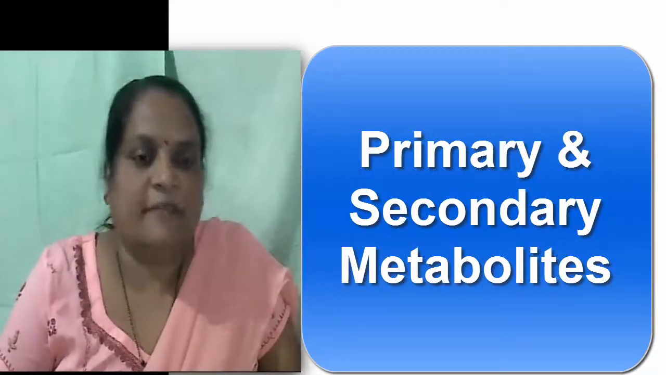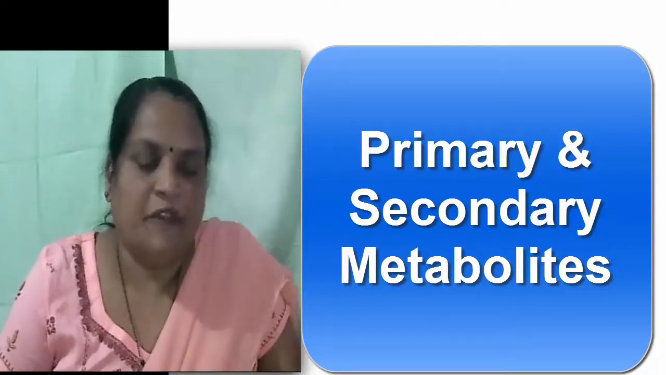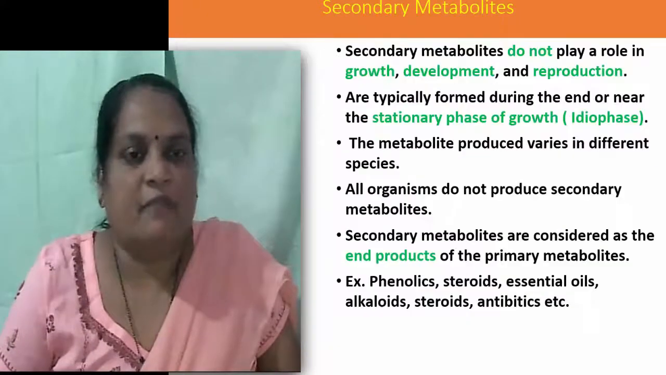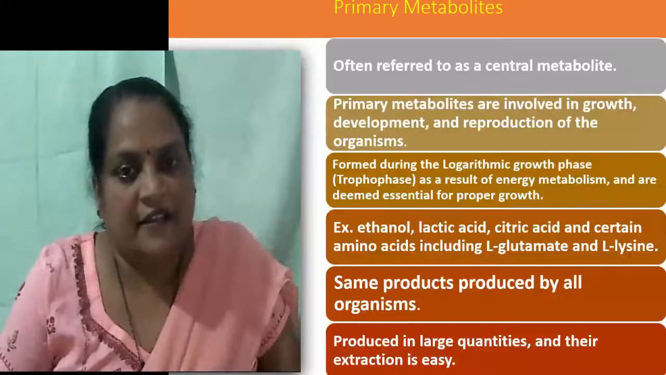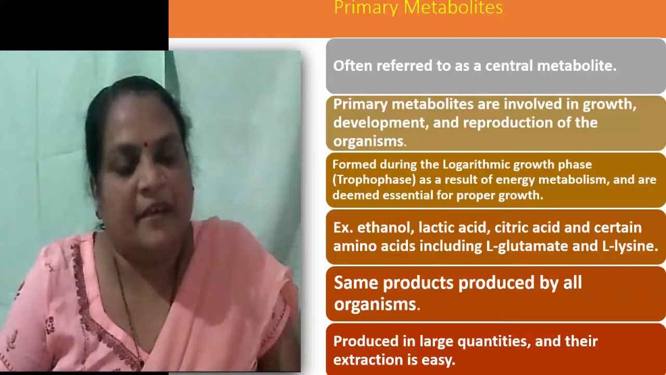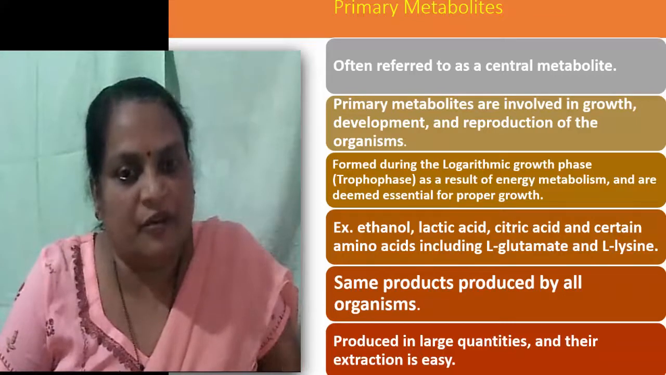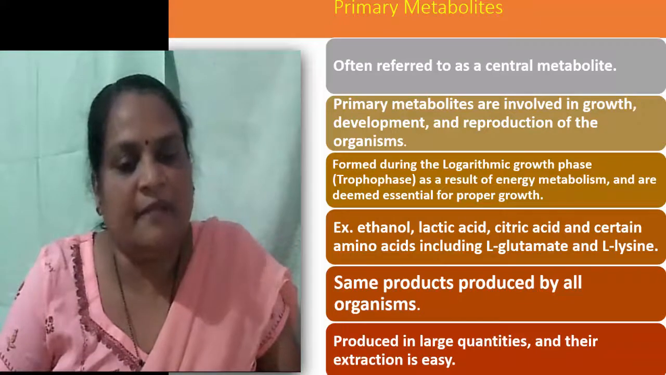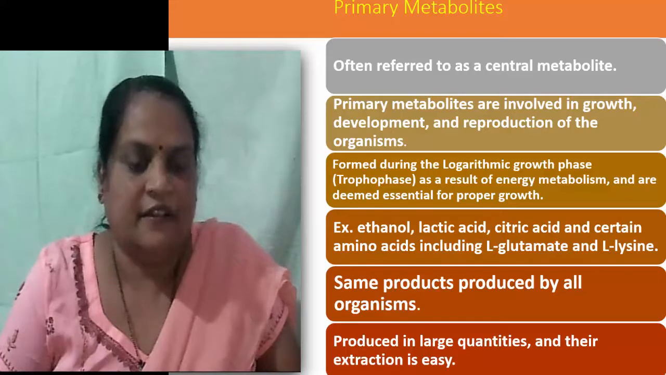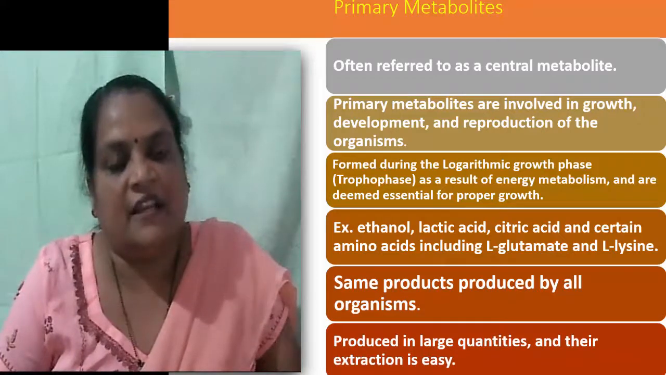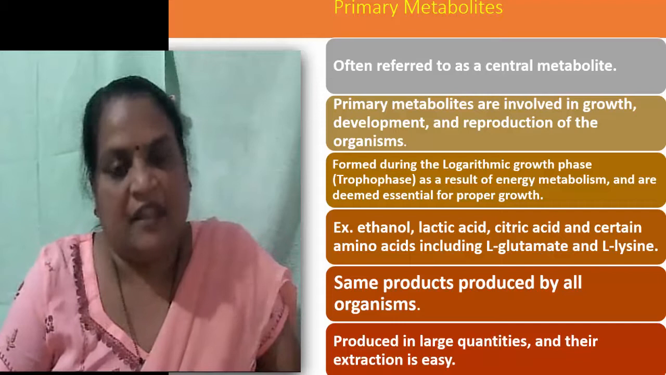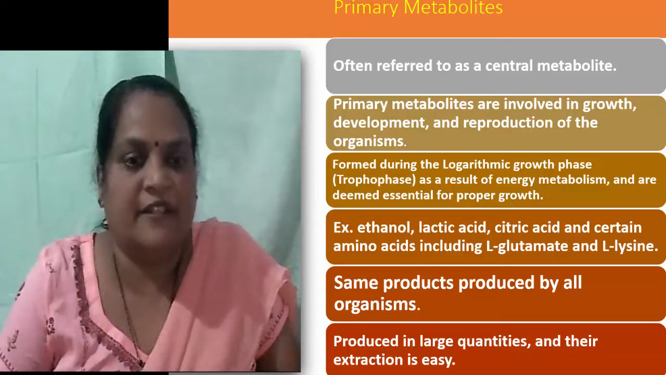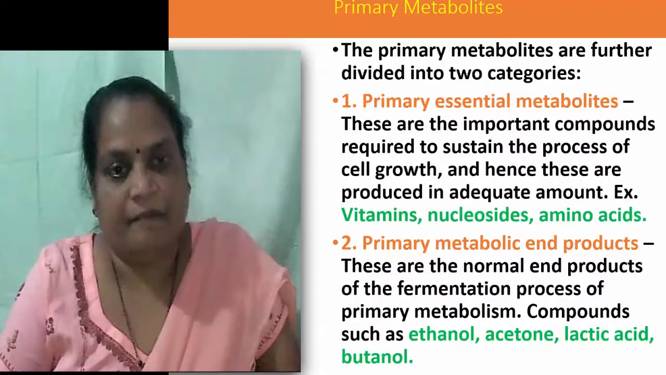So this is about the primary and secondary metabolites. We will repeat in brief. Primary metabolites are called central metabolites. Primary metabolites are produced during the logarithmic growth phase of the organisms, also called trophophase. Primary metabolites are produced by all the organisms and they produce the same primary metabolites. These are produced in large quantities and the extraction is easy. Industrially important primary metabolites include ethanol, lactic acid, citric acid, and certain amino acids.